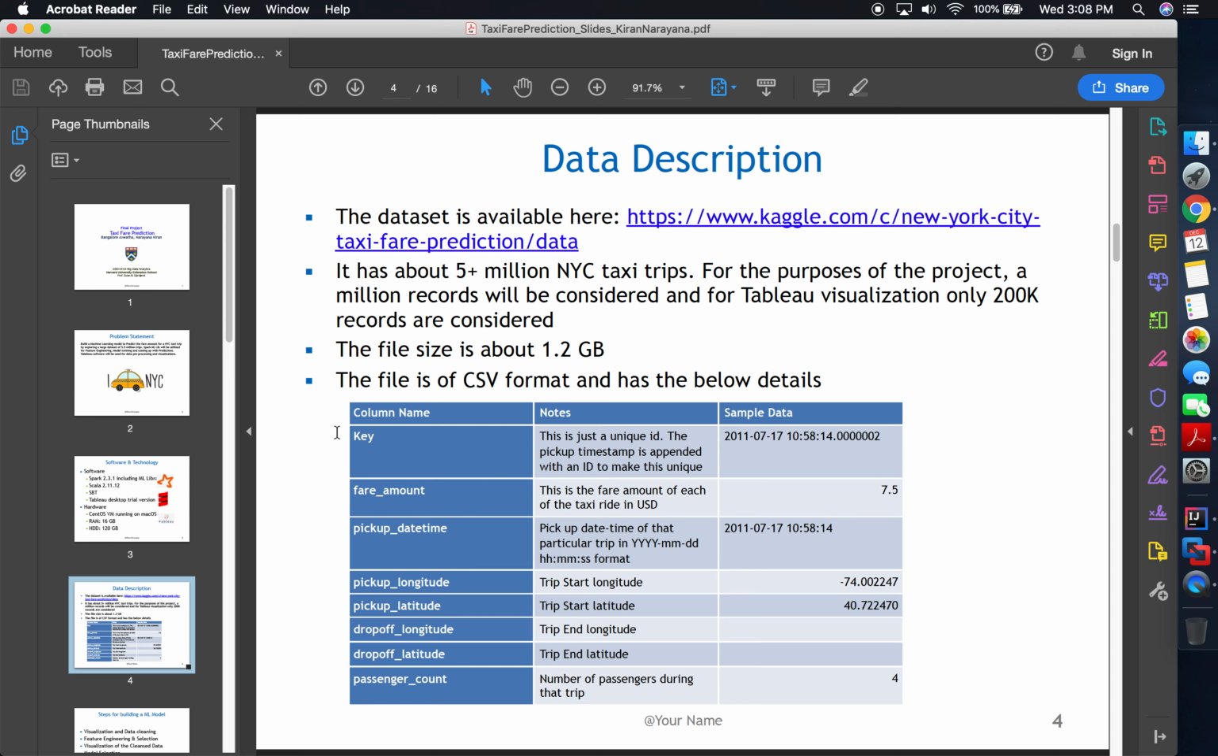So we have the following data. It gives you the fare amount, which is nothing but the cost per trip. It also gives you the pickup and drop off geolocations. It also gives you the pickup timestamp, and finally the number of passengers during that trip, which is the passenger count.